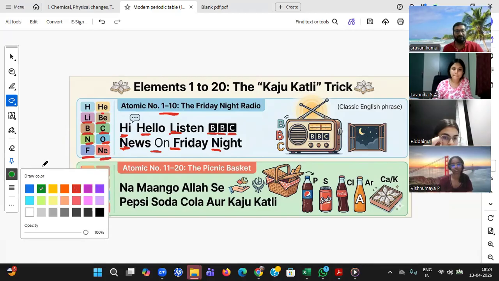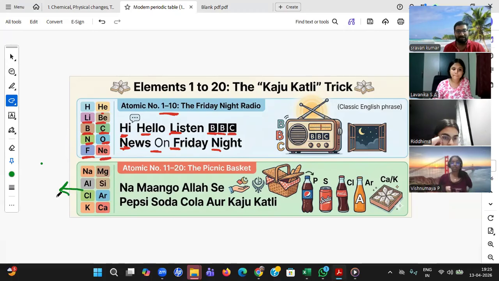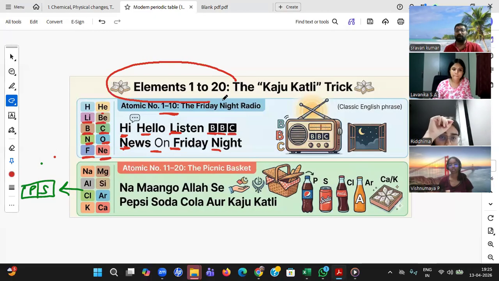Okay. So there is a slight mistake in this particular trick. I need to change the image, I guess. There is another box known as PNS. Sir, is there any trick to remember from 11 to 20 also? As remembering up to 1 to 20 is very mandatory. Yes, there is another trick.